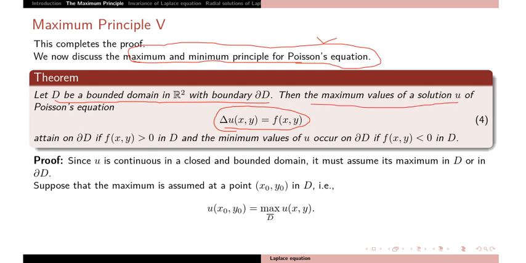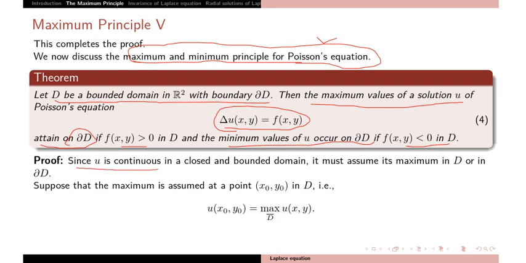Then the maximum of u for the Poisson equation is attained on the boundary if f is positive in D, and the minimum of u occurs on the boundary if f is negative in D. So you have a condition on f. To prove this principle, we apply the maximum and minimum principle for the homogeneous equation, by taking f equal to 0.